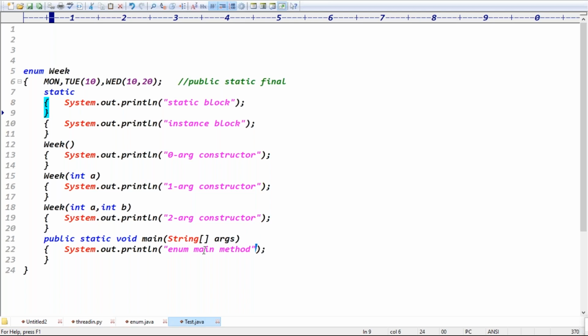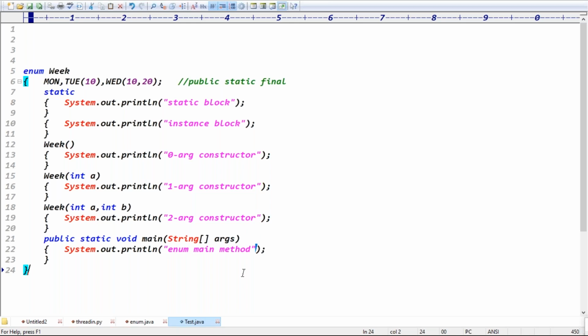Exactly, guys. Tell me the output finally. Instance block, zero argument constructor; instance block, one argument constructor; then instance block, two argument constructor. All this execution is because of three constants, right? Every constant is an object. That's why every constructor and instance block executes. After that, the static block and then the enum main method will be executed, right?